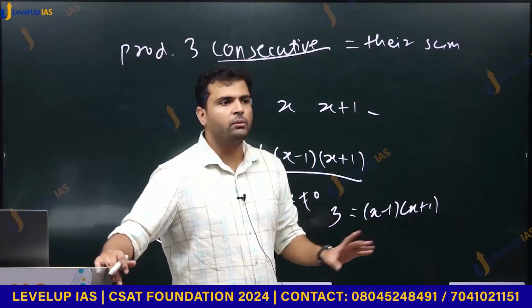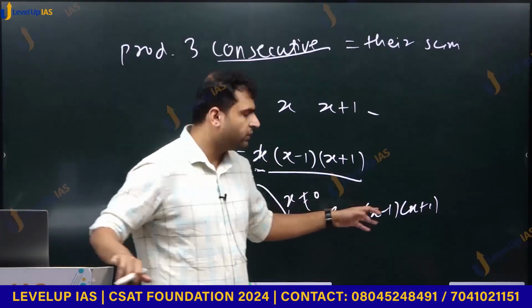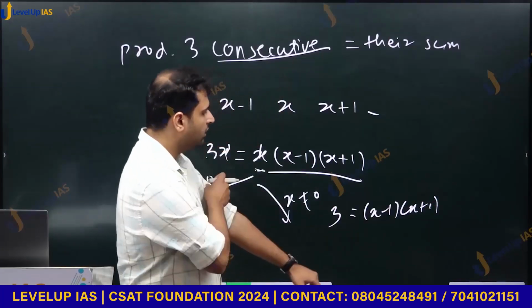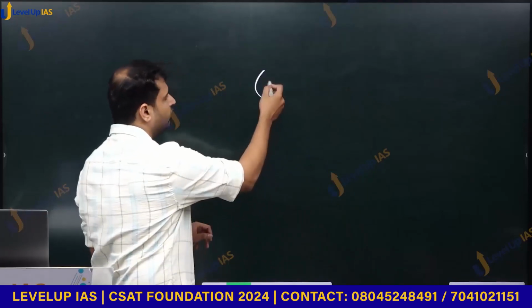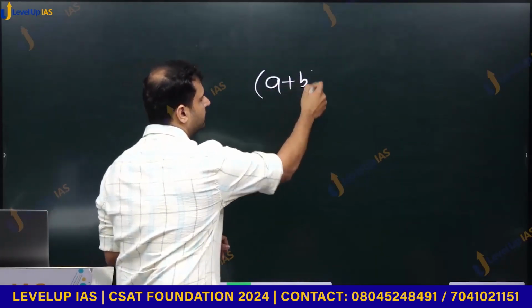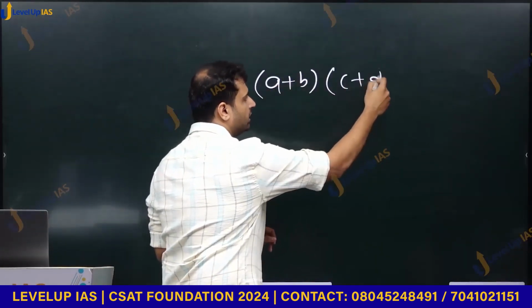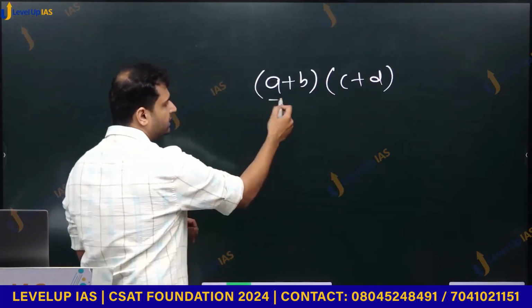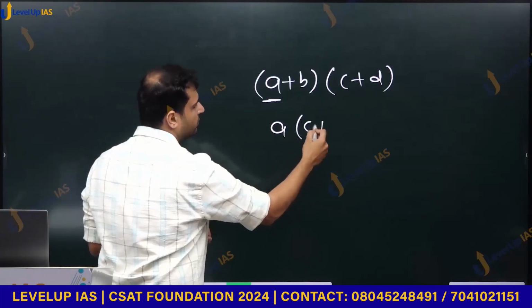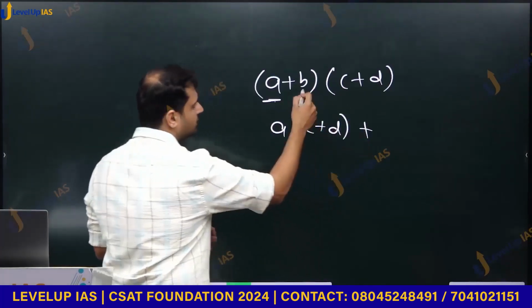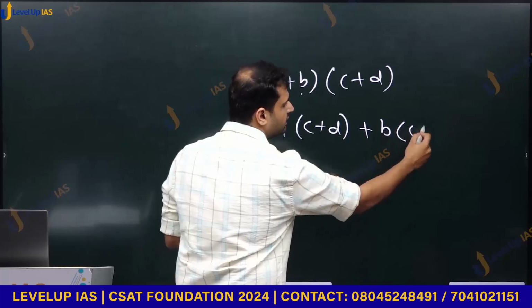Even if you are not able to do it right now, we can multiply using the multiplication rule. If we have numbers like a plus b into c plus d, how do we multiply? We first take a and multiply it with c plus d, then b into c plus d.